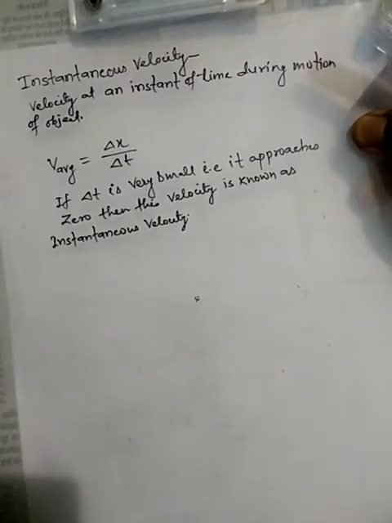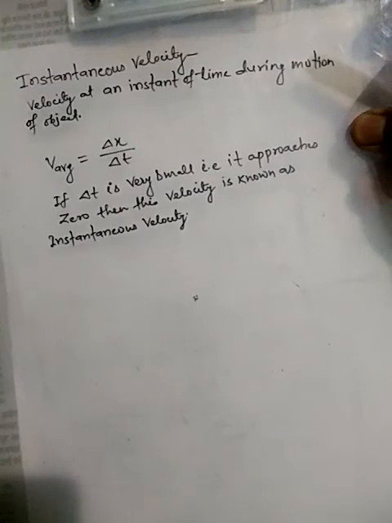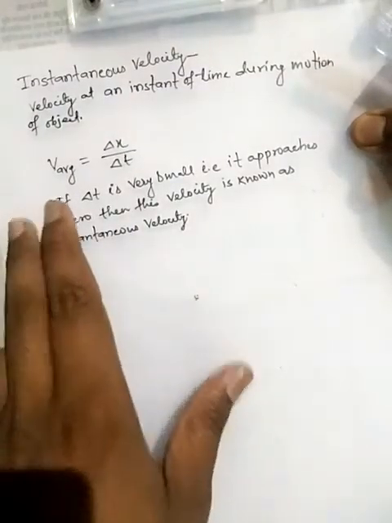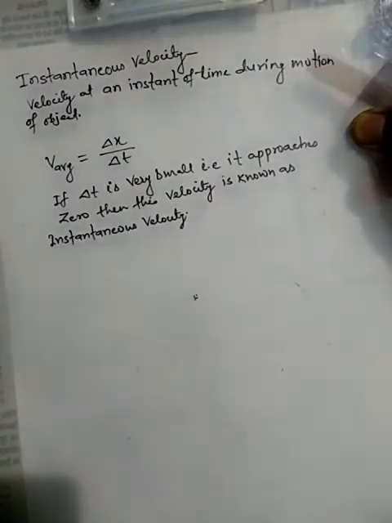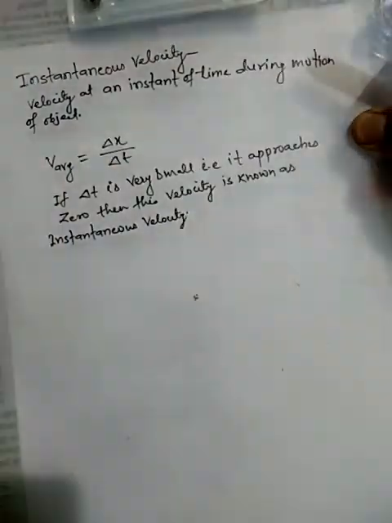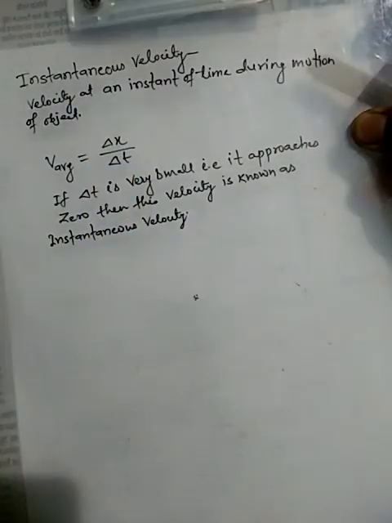Next term is instantaneous velocity. As the name represents, instantaneous velocity is basically the velocity at an instant of time during the motion of the object. From the definition of average velocity, the average velocity can be written as v average equal to delta x upon delta t, that is the change in displacement upon change in time.